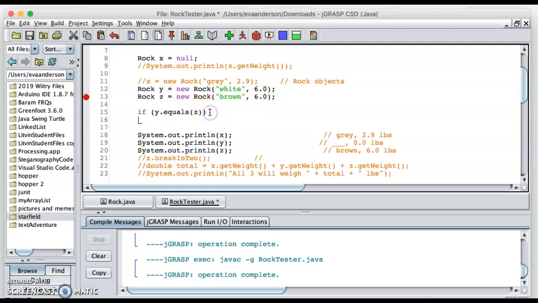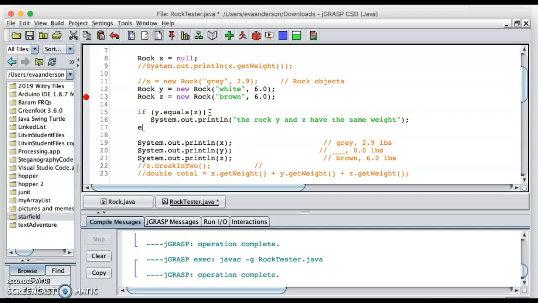Now, the downside is, if I say System.out.println, the rock y, I'm going to say the rock y, but you know I mean what y is pointing to. The rock y and z have the same weight. That's what this would mean.